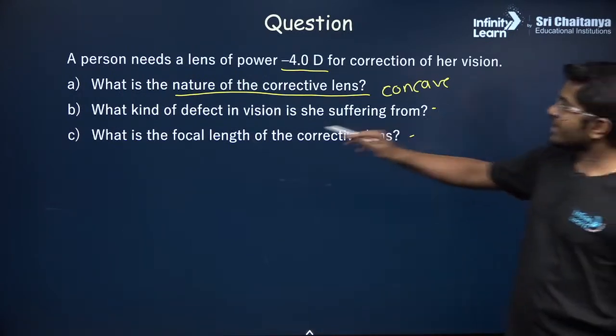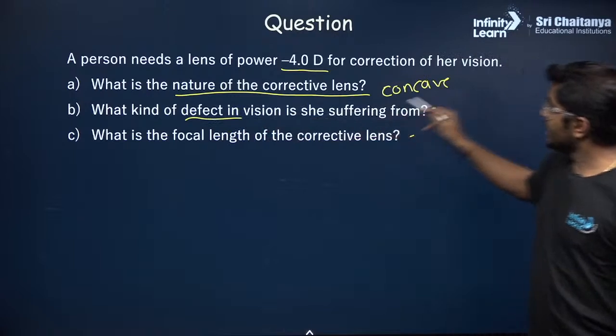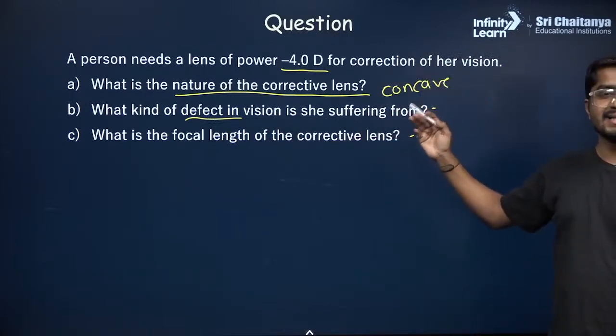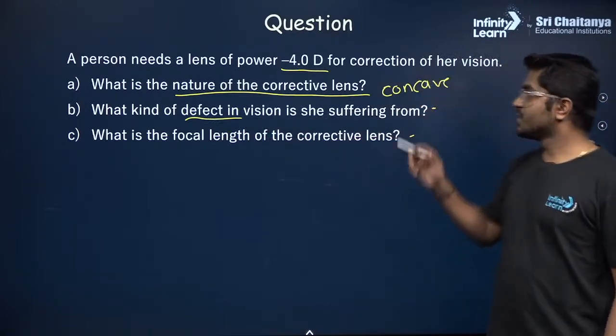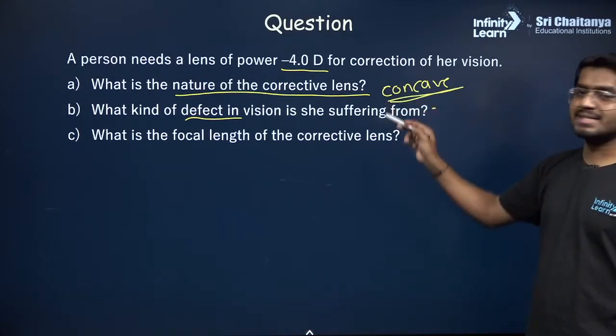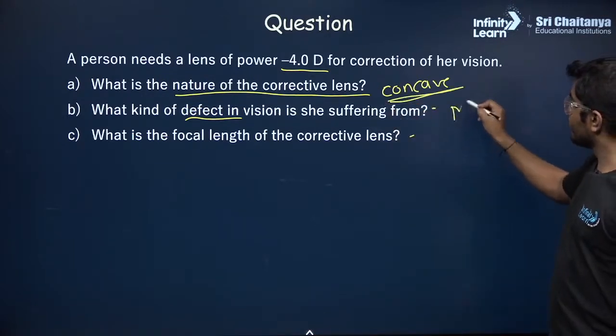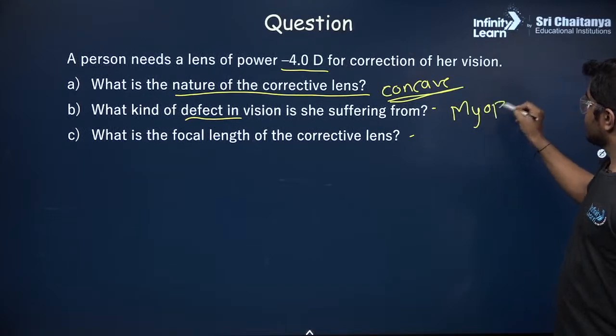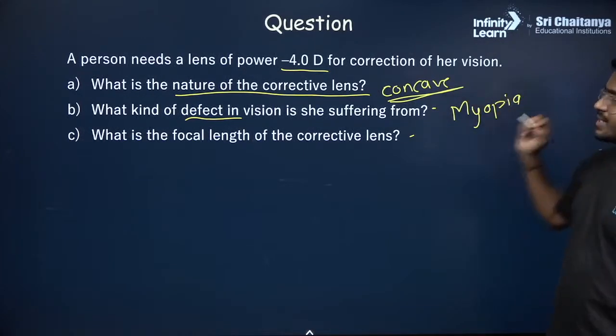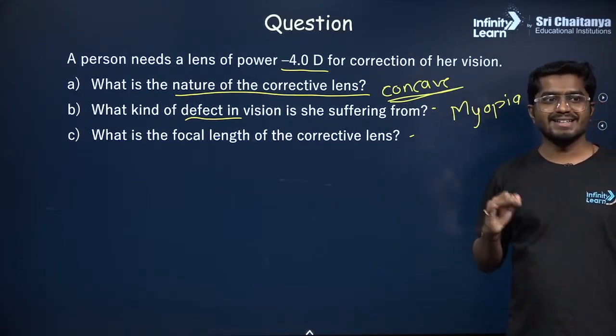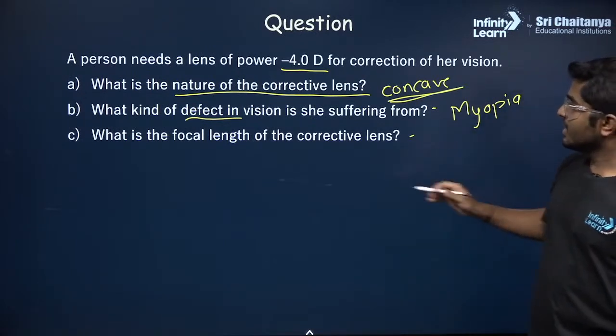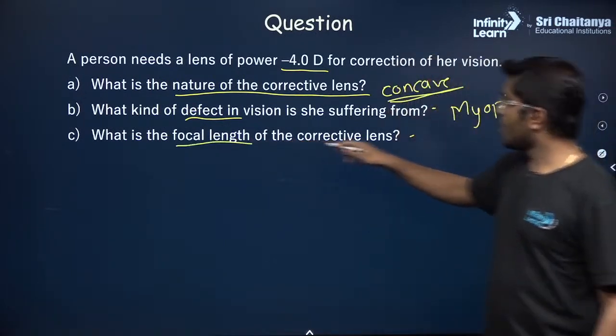So now, what kind of defect? If we are using a concave lens, there is only one defect which will be corrected by the concave lens. And what is that? It is myopia. See, just 2 words and 2 marks. Easy, right? And the third one, what is the focal length of the corrective lens?